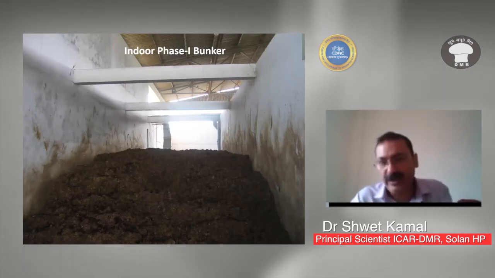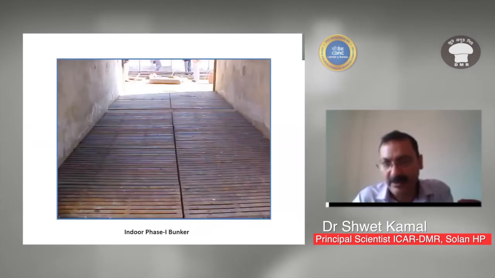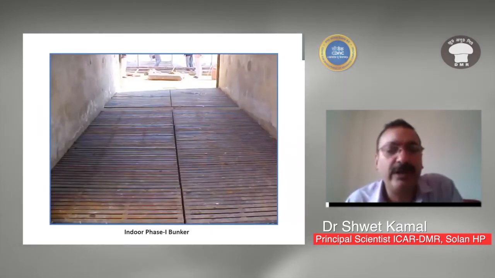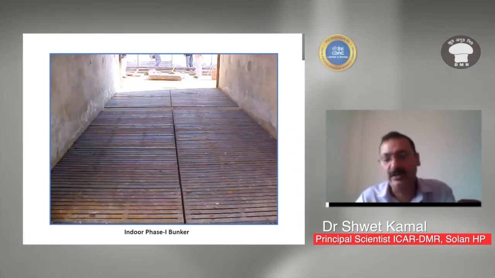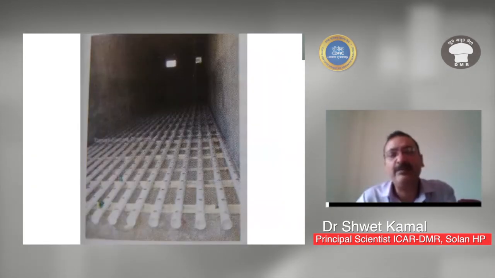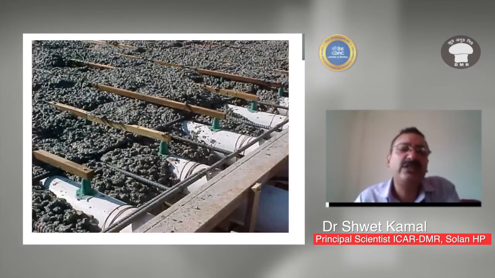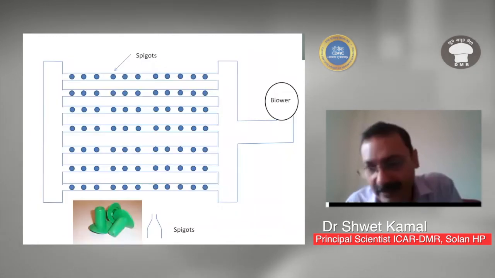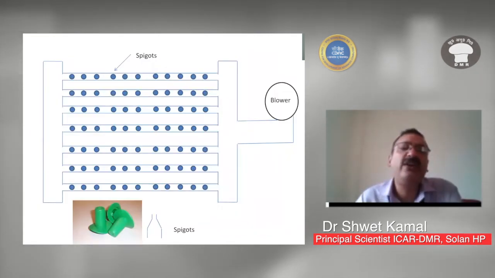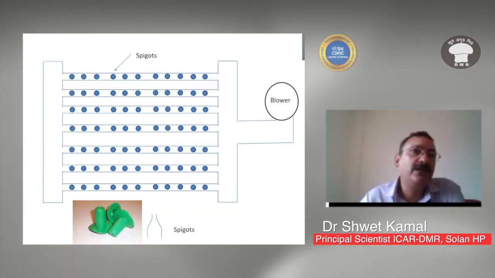Now, in phase 1 bunker, we have already discussed the different types of phase 1 bunker. It is normally a grated floor. It can be a steel iron grated floor, or a concrete grated floor. It can be made using pipes. So this is the structure of the pipe we give. This is the actual drawing of the bunker floor.